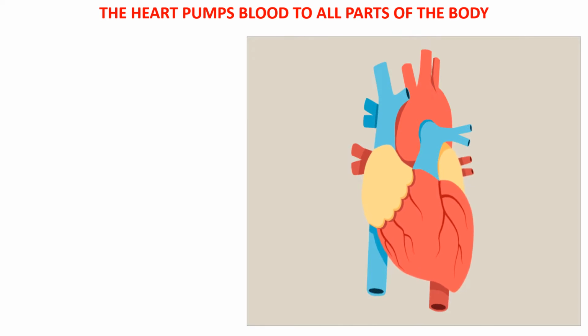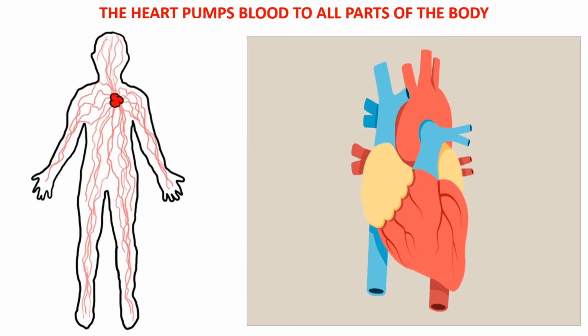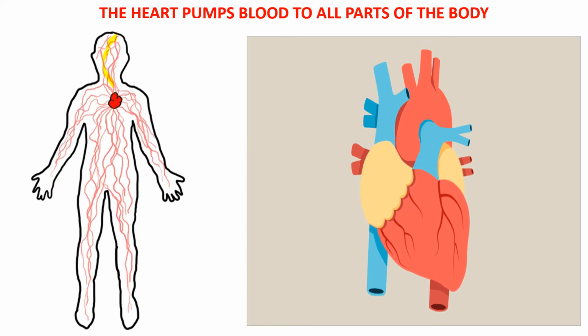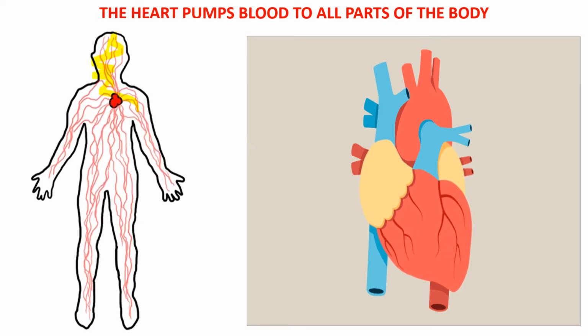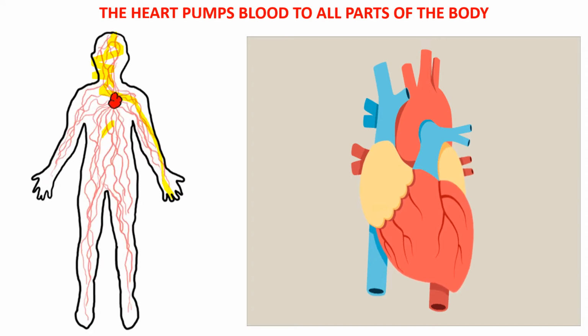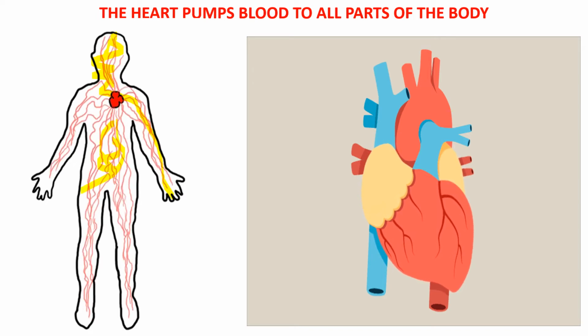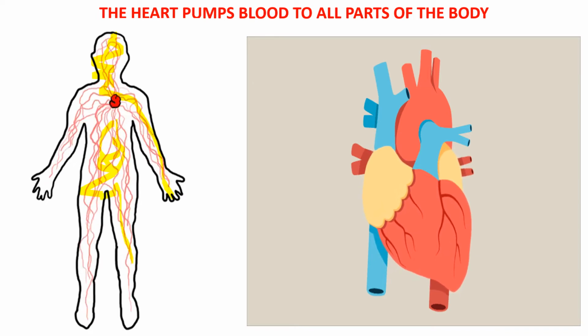And the most important part of our body is the heart, because the heart pumps blood to all the parts of our body. See, this is the image of the heart. And the heart sends blood like this to the whole body. See how it is pumping blood to the whole body. So the heart pumps the blood to the whole body. Okay.